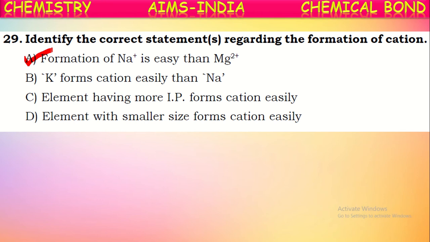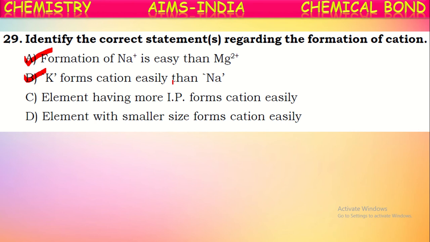Next statement. Potassium forms cation more easily than sodium. Yes, this is also correct. Because if we observe, sodium and potassium both belong to the same group, isn't it? So, in a group from top to bottom, size increases.